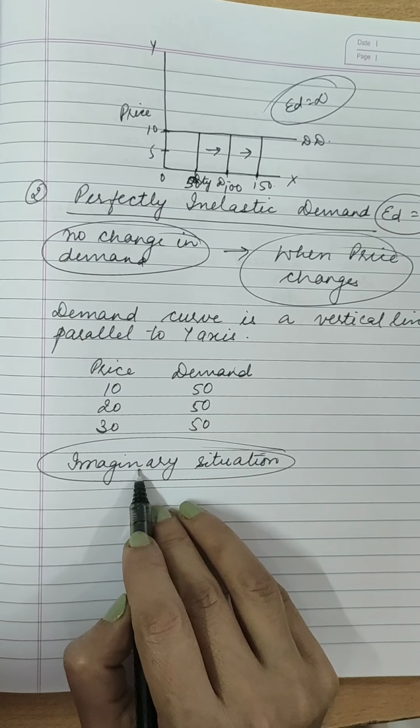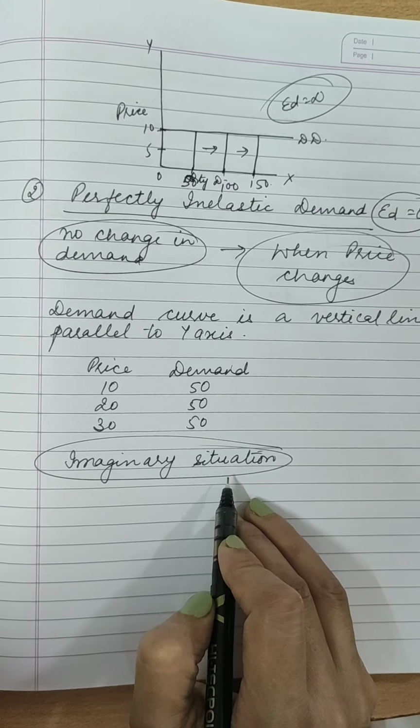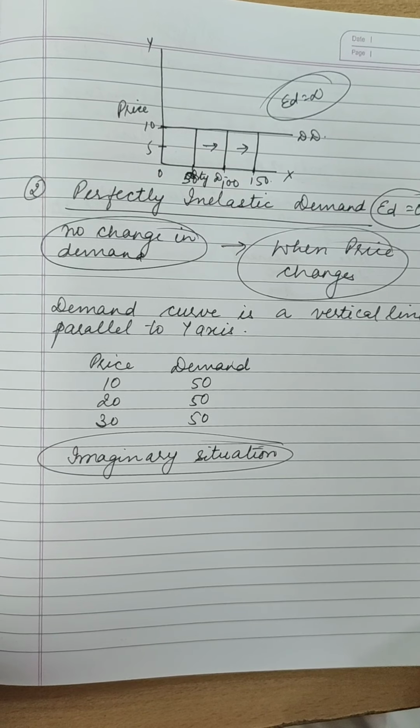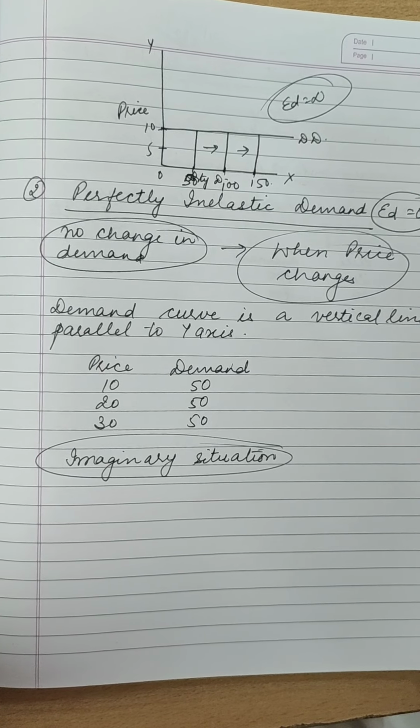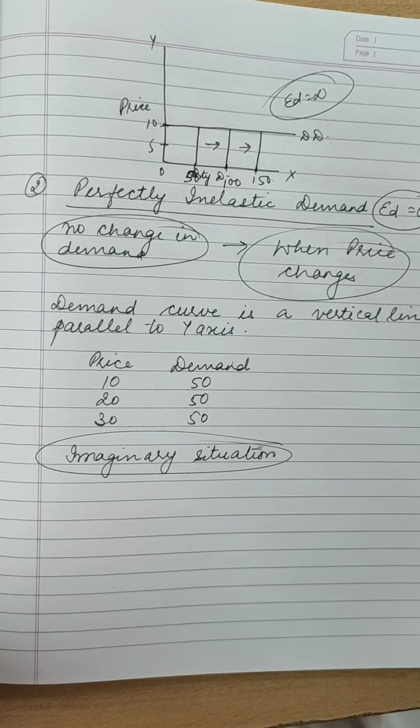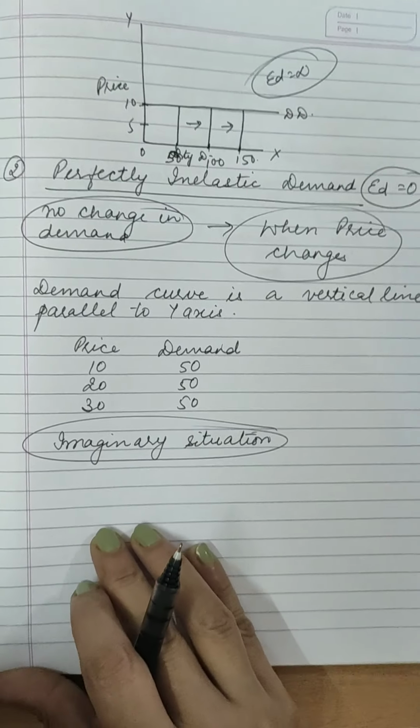So this is also an imaginary situation. This we do not get in real life, कि किसी commodity का price rise किया जा रहा है and we are demanding the same number of units only. So this is also an imaginary situation.